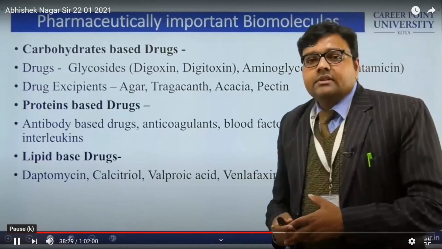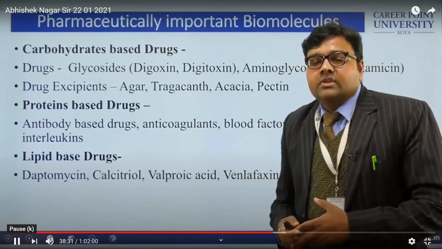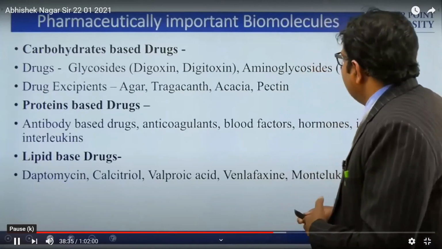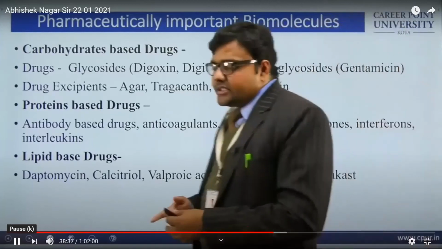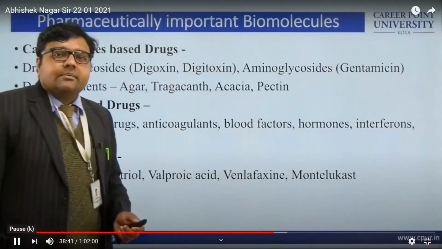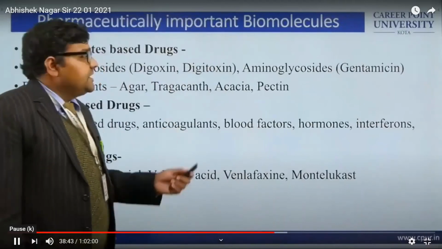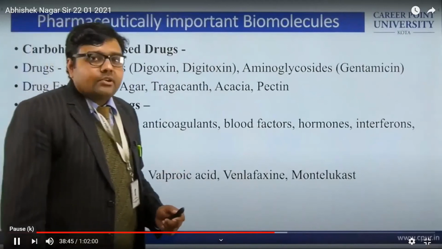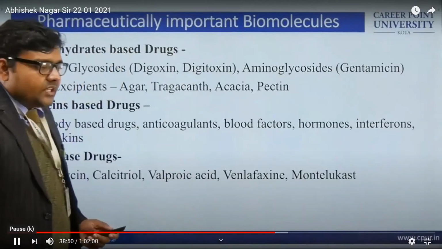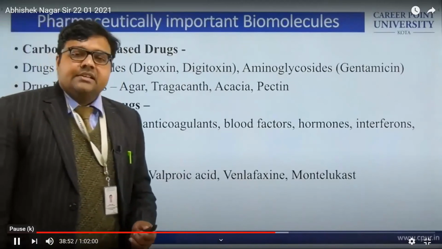These are important as cardiac glycosides. The next class is aminoglycosides, and the example is gentamicin, which is important as an antibiotic. Now there is one more class in pharmaceutical sciences, that is drug excipients.